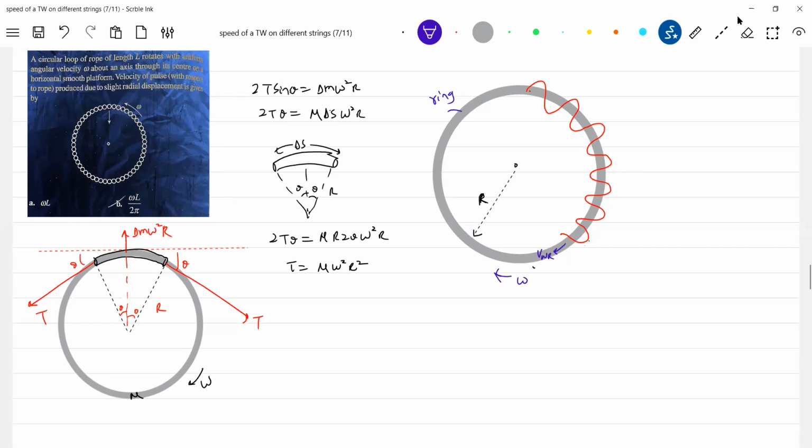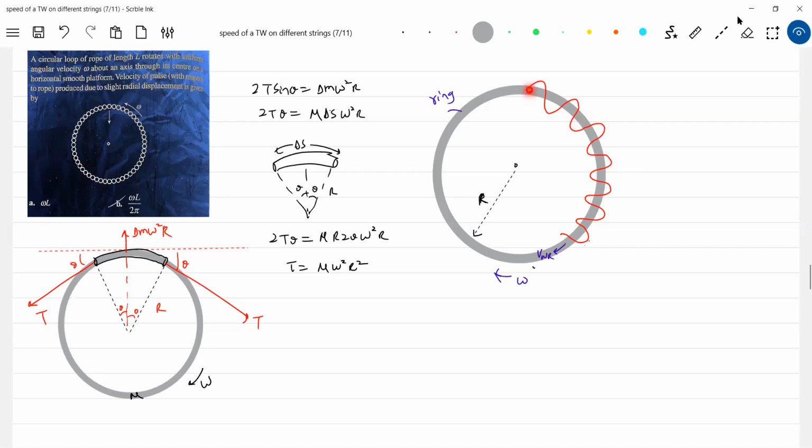Okay, agree this? It is asking the velocity of the pulse produced with respect to the rope. Okay, there's a wave. There are points on a rope. They'll vibrate like this. I don't think it will be like this. This is just a red color for our understanding purpose. It means some wave is propagating.